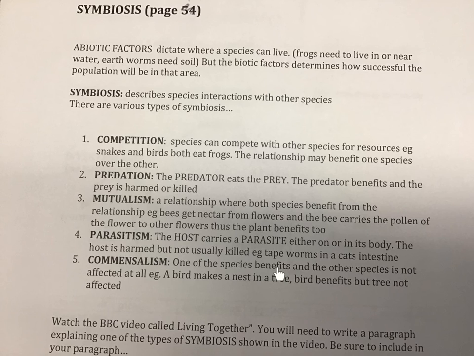Commensalism, one species benefits and the other is not affected. These are not very common. Best example is the bird is benefiting because it's making a nest in the tree, but the tree is not affected at all. So remember, you have to try and pick one of these. It's made up. You get to make it up, but it has to be with something that's already in your food web.